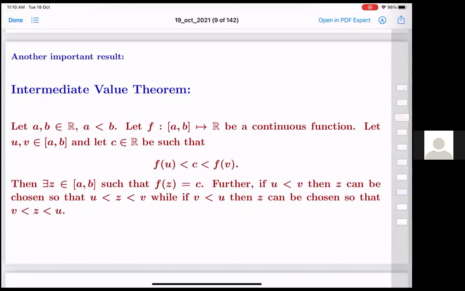If u is less than v, then z can be chosen so that u less than z less than v. Whereas if v is less than u, z can be chosen such that v is less than z less than u. So there is an intermediate value between u and v such that z is the intermediate value and f(z) will be equal to c.